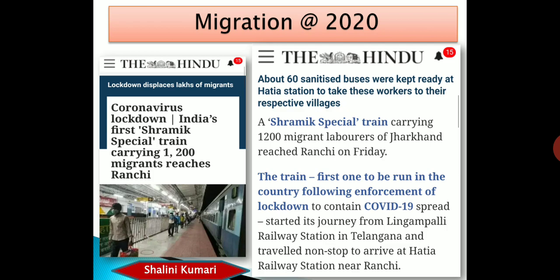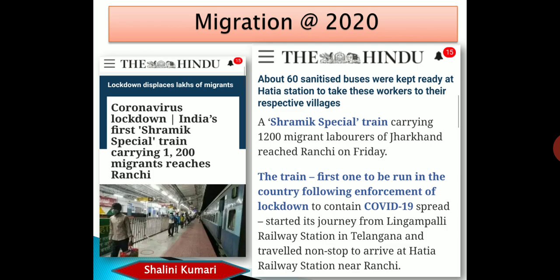Not only they, even the state governments where they are working also want them to go back to their home, because right now they are like a burden to that state. Having proper facilities, proper food and proper health facilities for them is a financial pressure for the state governments where these migrants are working right now. So this is the news that we have for the migration of workers.